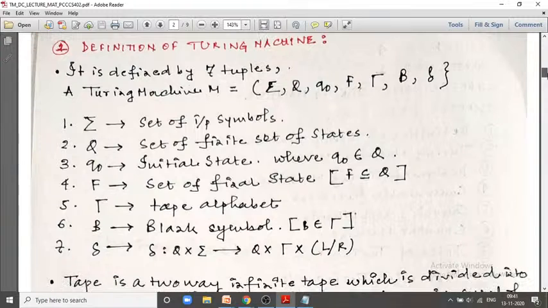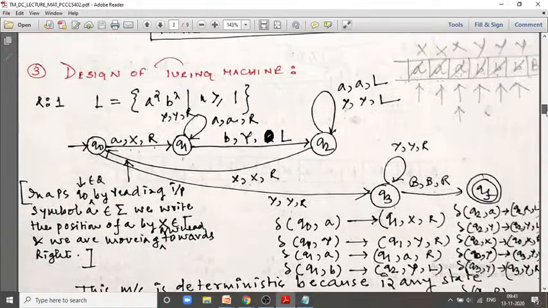Next, tuple number 3, Q0. Q0 is the initial state which belongs to capital Q. You are observing in this problem that Q0 is the initial state indicated by the single arrow. There may be lots of states, but there is only one initial state, which is here Q0, from where we are going to start our operation. The name of this diagram is transition diagram.